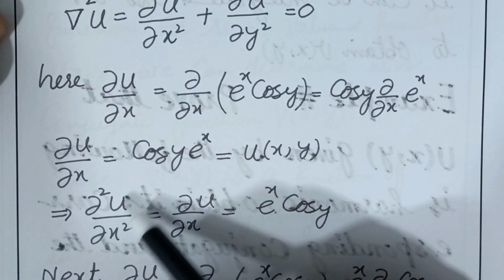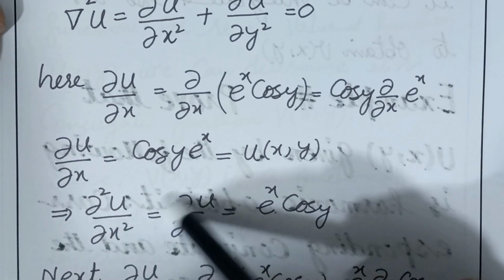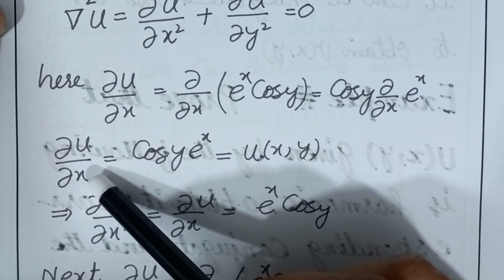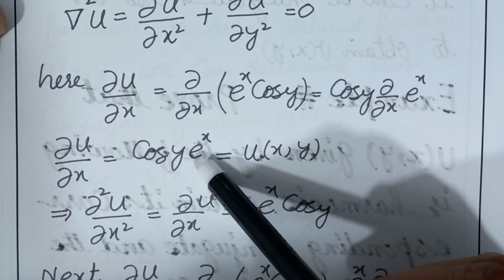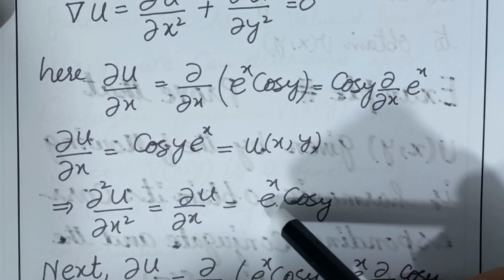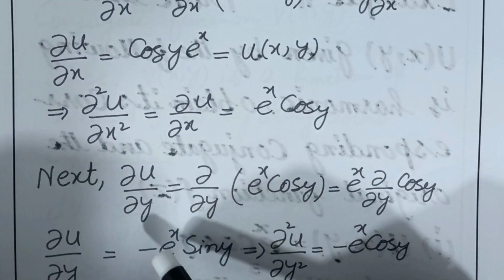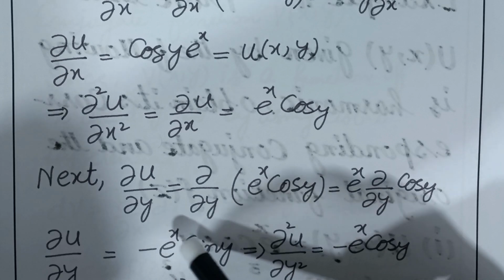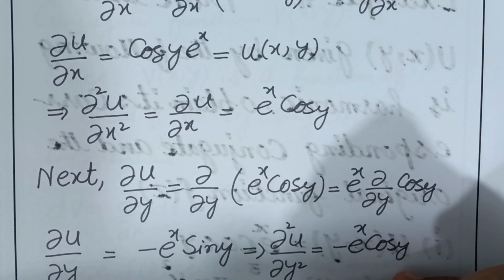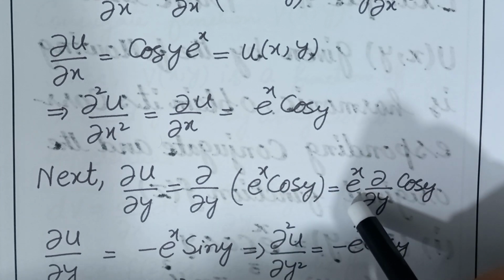By taking the derivative again on both sides with respect to x, we get partial square u over partial x square on the left and partial u over partial x on the right. But as partial u over partial x is cos y into e raised to power x, the second derivative of u with respect to x is also e raised to power x cos y. Next we will find the partial derivative of u with respect to y. Now x will be considered constant, so e raised to power x is a constant coefficient.